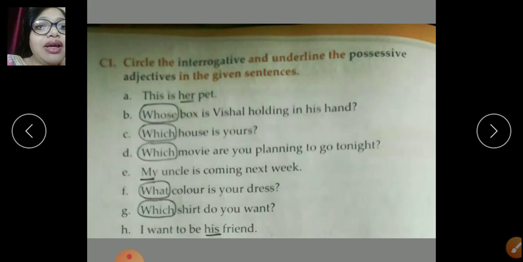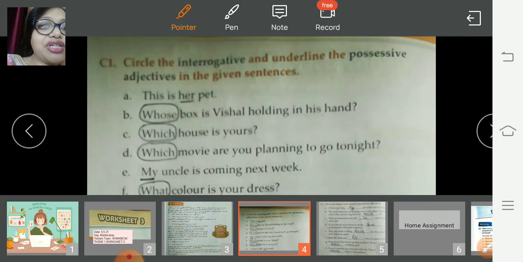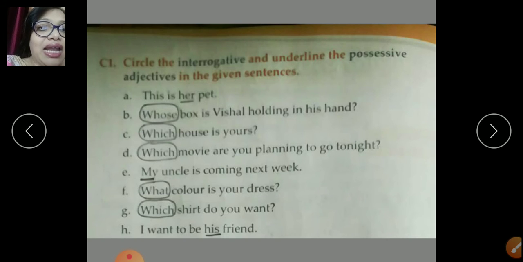Coming to number 3, my uncle is coming next week. So here the word my shows possession. So it is a possessive adjective. Next two are also interrogative, what and which. And the last one, I want to be his friend. So his denotes possession. So the C1 needs to be done as your classwork.